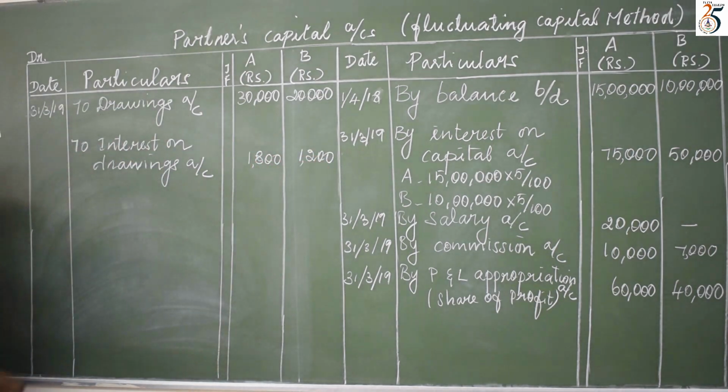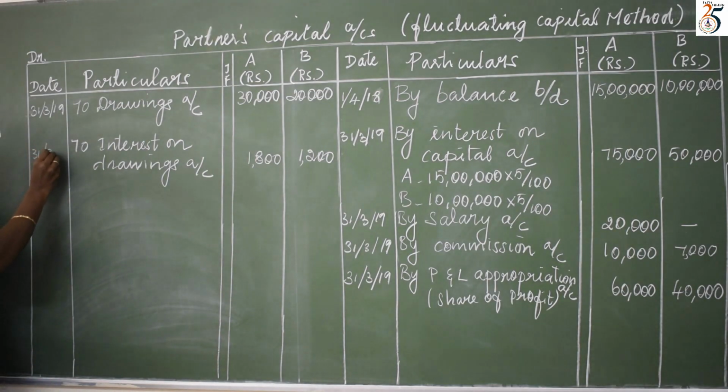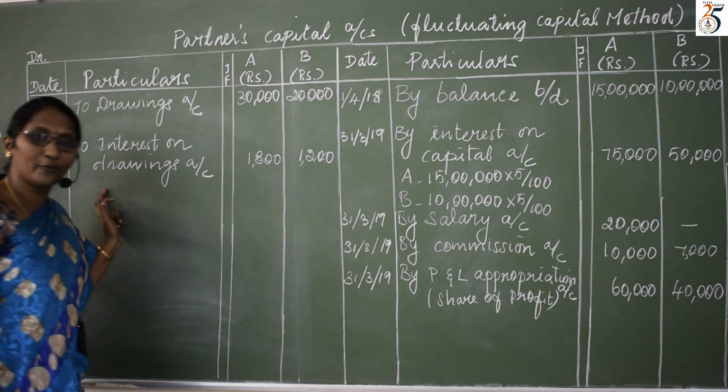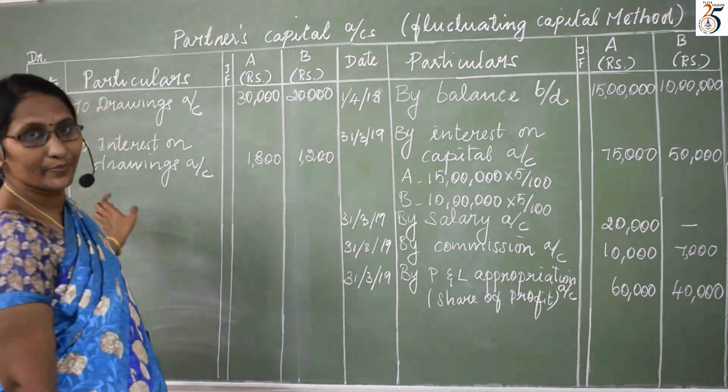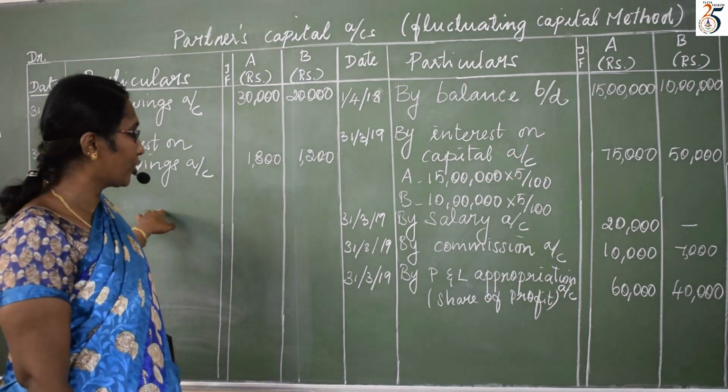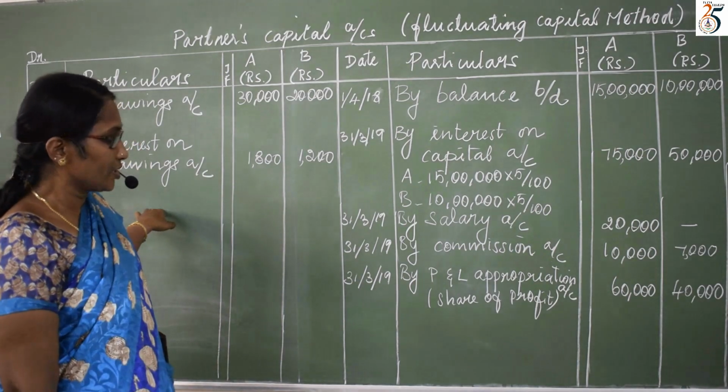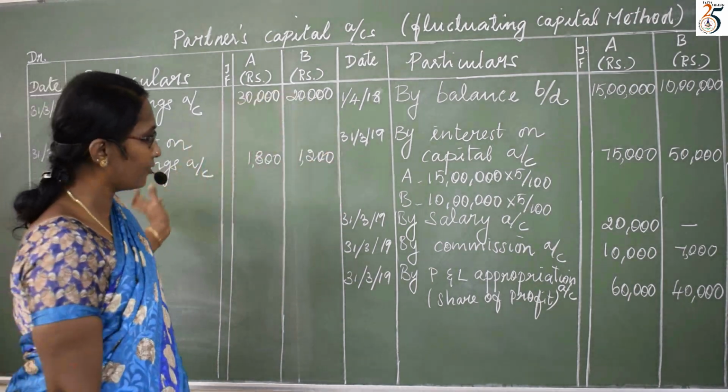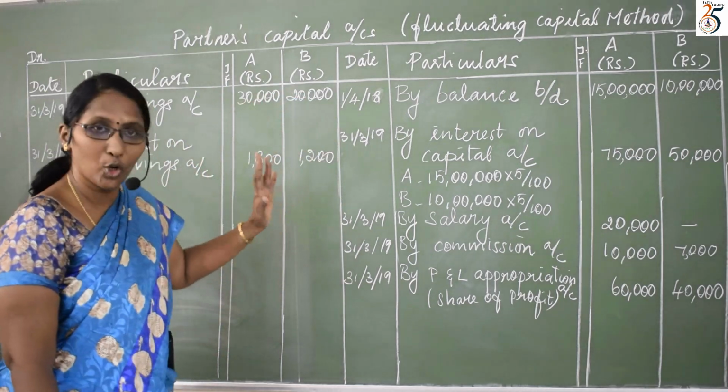So date 31/3/19. Usually interest will be calculated for 1 year, so I write the closing date of the financial year. So all the entries I have posted.